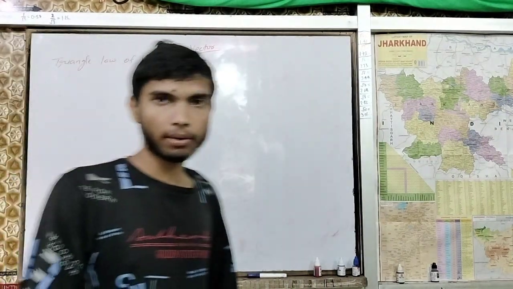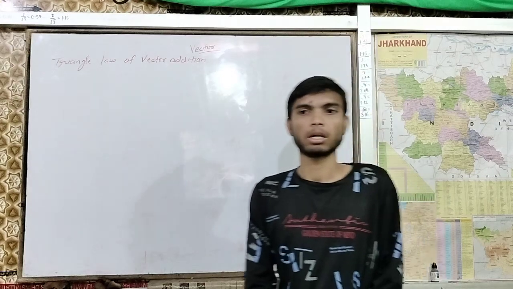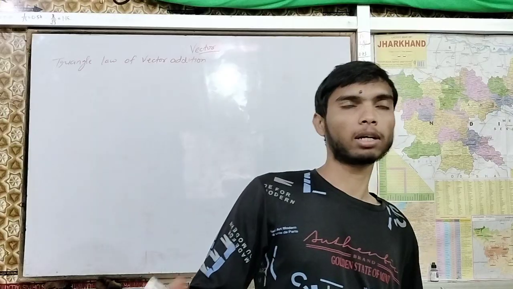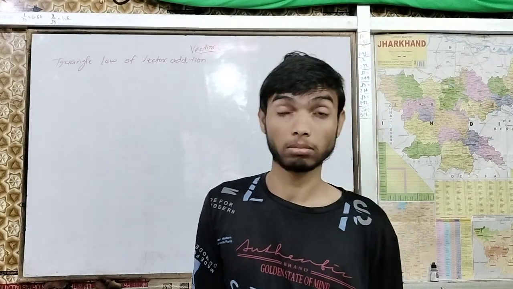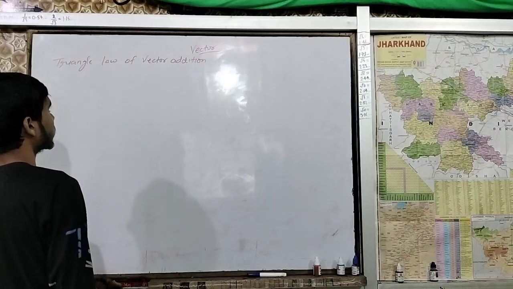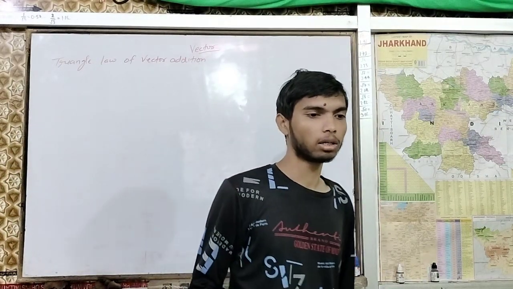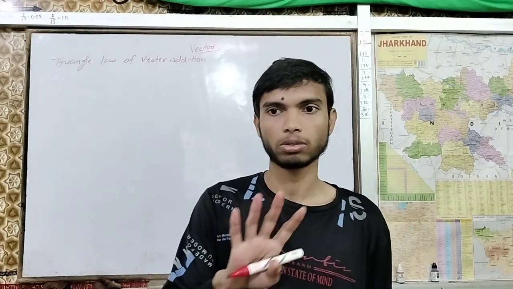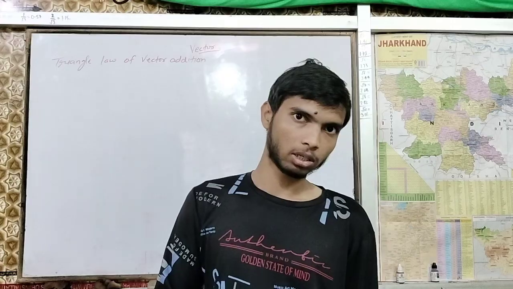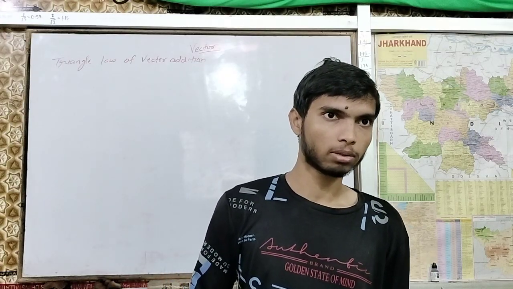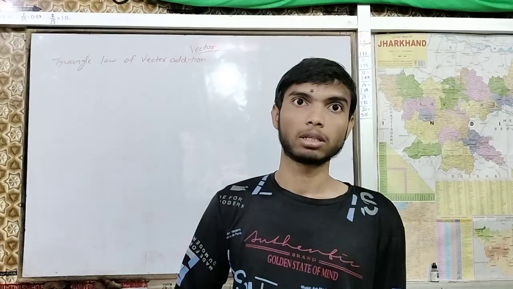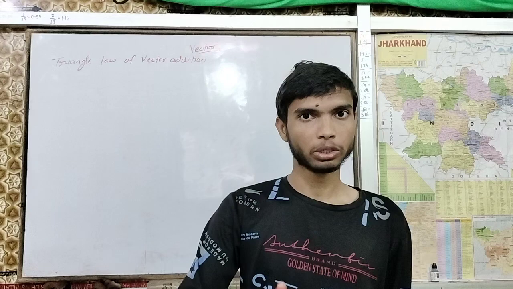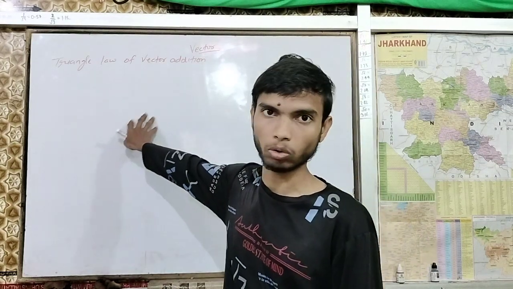Right now we will see only one law, which is the triangle law of vector addition. There are more laws of vector addition. Apart from this triangle law, we have the parallelogram law, then the polygon law. We use this triangle law when we have two vectors, then a resultant vector will come. So in the end we will have three vectors. If you have two vectors in your equation, then you can use this triangle law.